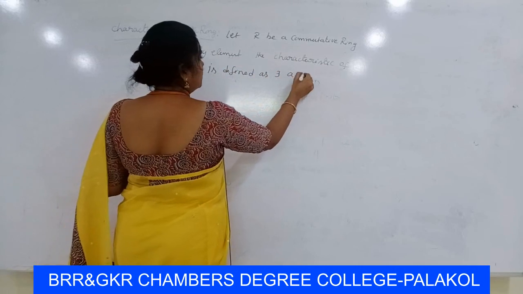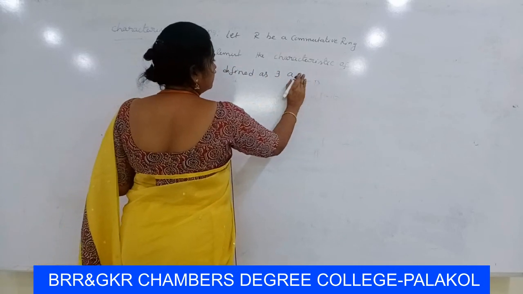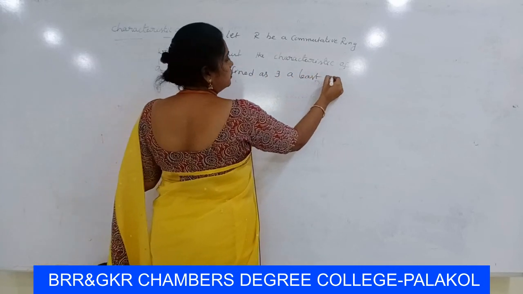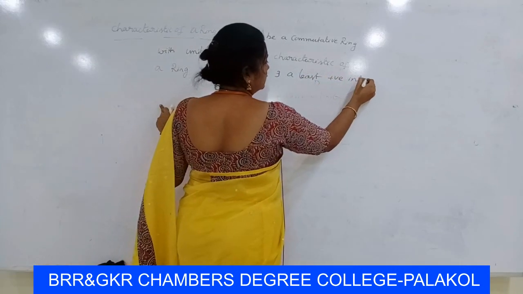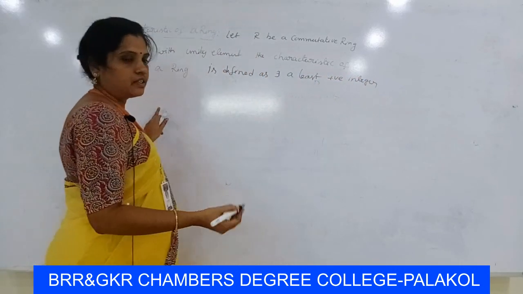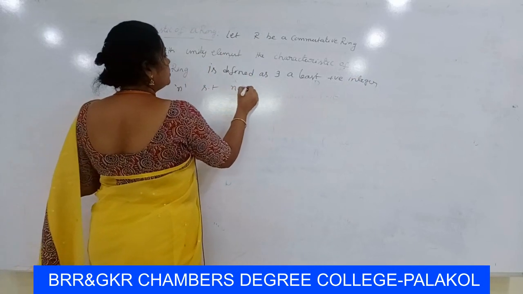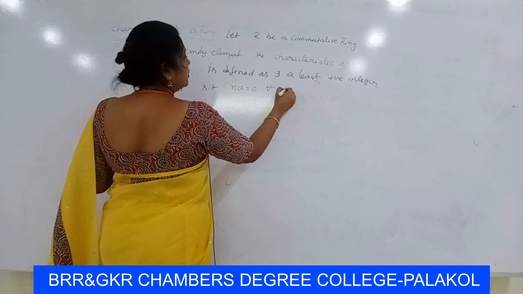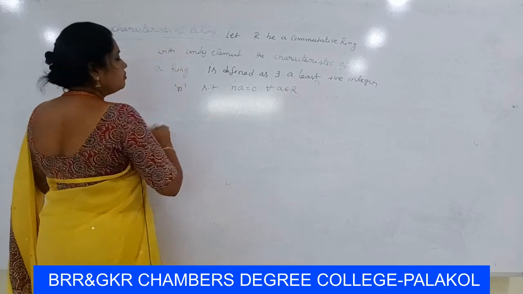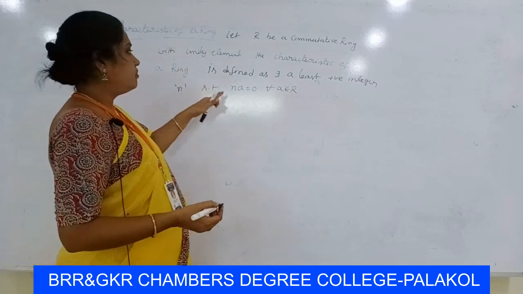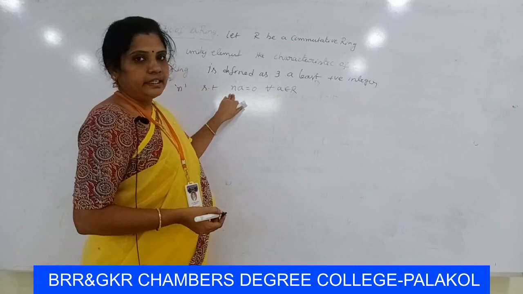na is equal to 0 for all a belonging to R. Then we say that the characteristic of R is n.